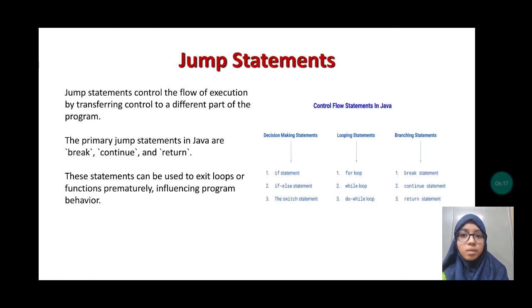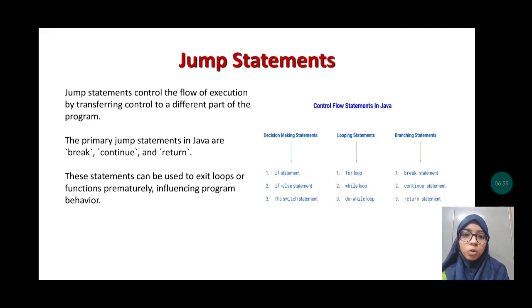Here we will discuss the jump statements. Jump statements control the flow of execution by transferring control to a different part of the program. The primary jump statements in Java are break, continue, and return.